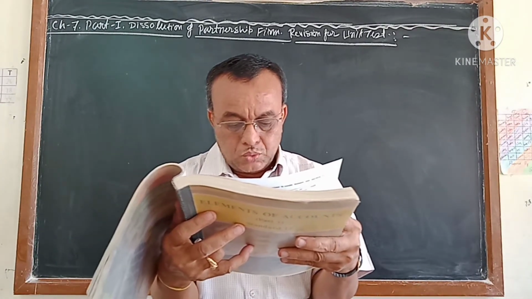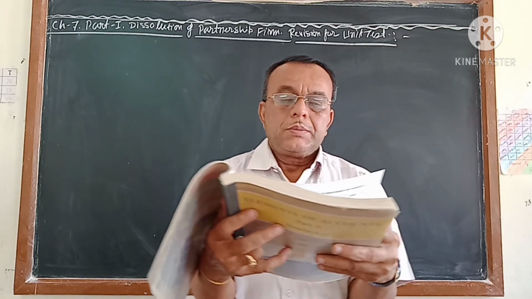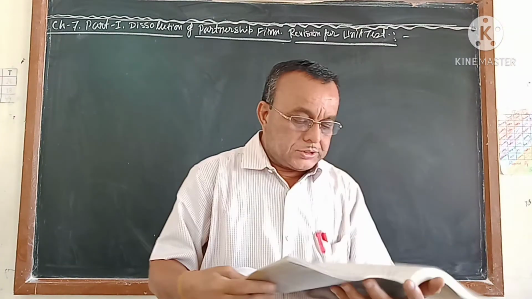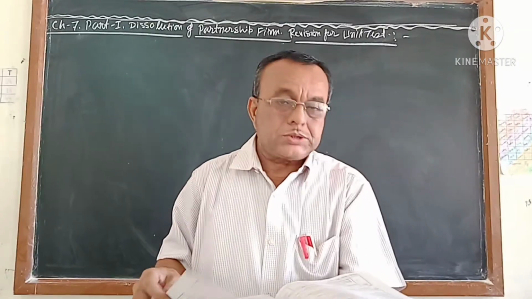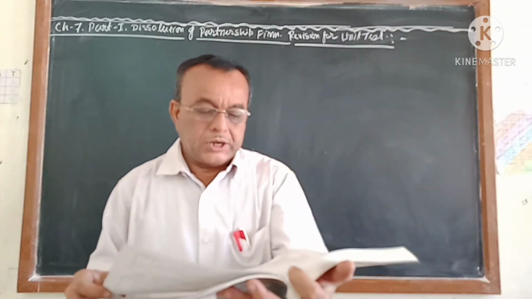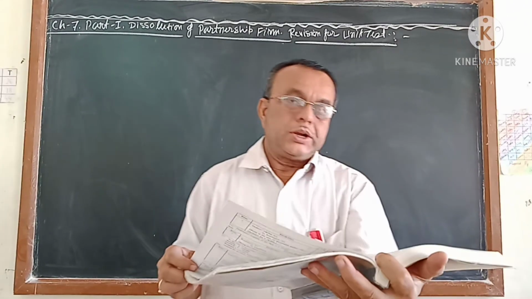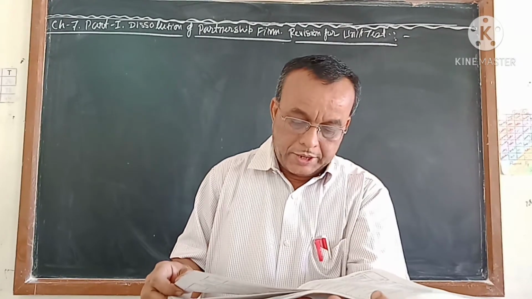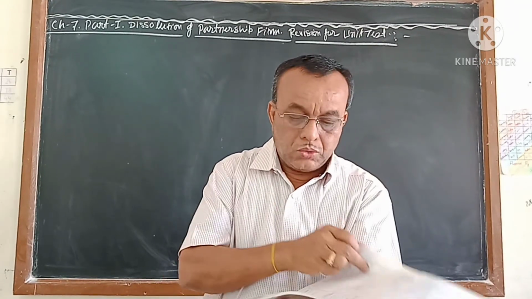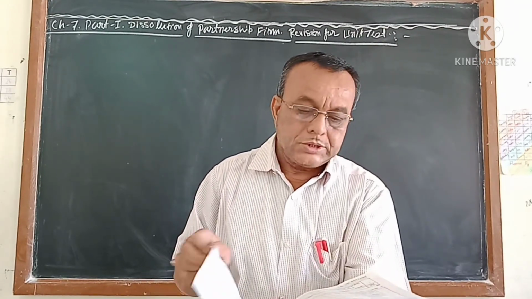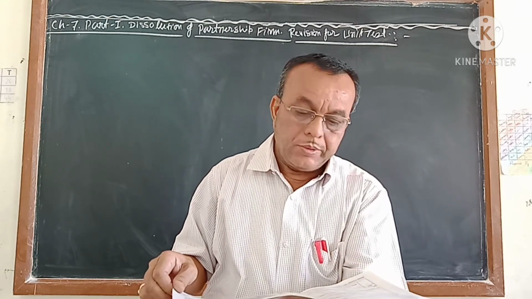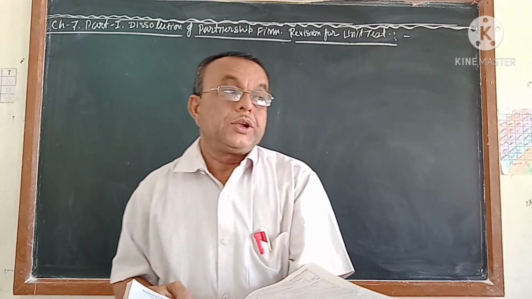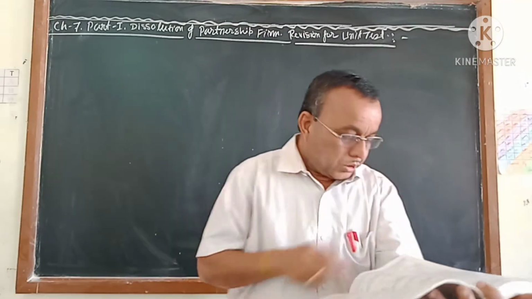Once again, page number 286, illustration number 1. Under this illustration number 1, there are many more types of questions or journal entries given. These are the journal entries you have to practice. Illustration 1 starts from 286. Points number 1, 2, 3, 4, 5, 6, 7, 8, 9, 10, 11, 12, 13, 14, which come in page number 291.